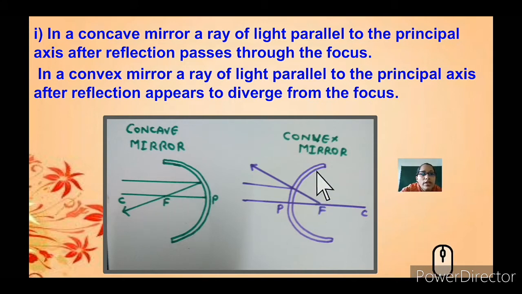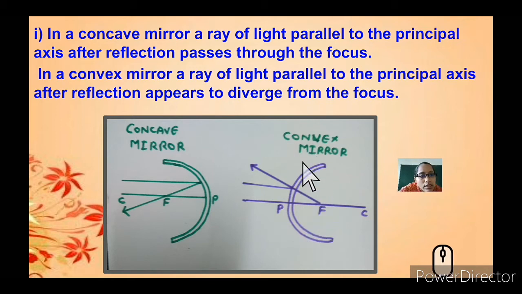So what happens in a convex mirror? Here you can see the pole, the focal point, and the center of curvature. A ray of light parallel to the principal axis, after reflection, gets diverged. The ray that hits the mirror is getting diverged, and you have an imaginary line that passes through the focus, because this is an opaque object.